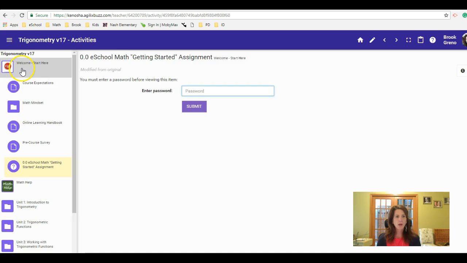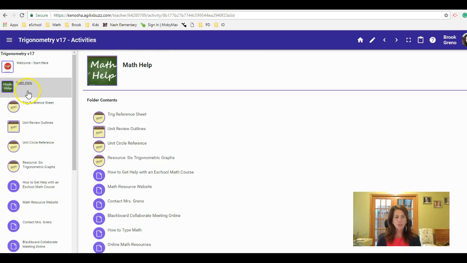So there it is. That's the welcome folder. The math help folder, this is one that you're probably going to continually come back to throughout the course, so remember that it's there.